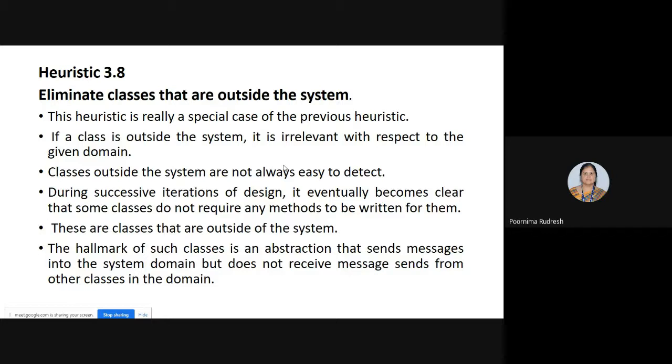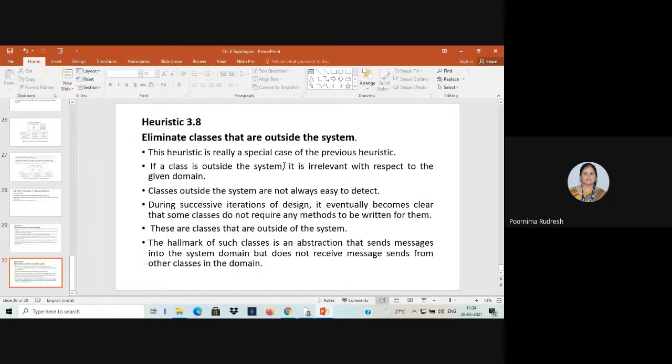Then class 1 is identified as an irrelevant class, and such irrelevant classes need to be deleted or eliminated from the system. Understood? This is about heuristic 3.8, and in the next class we'll see heuristic 3.9 and other topics of the chapter. Any doubt in heuristic 3.7 and 3.8?